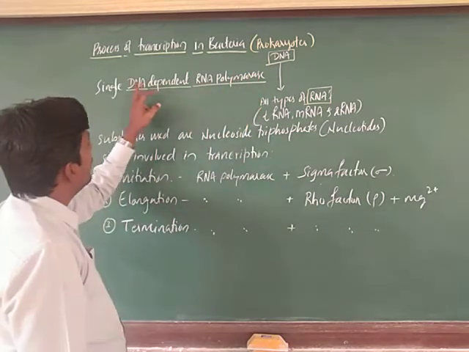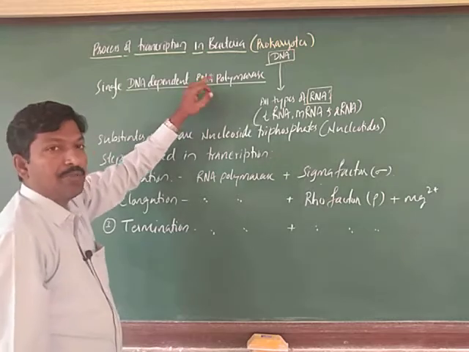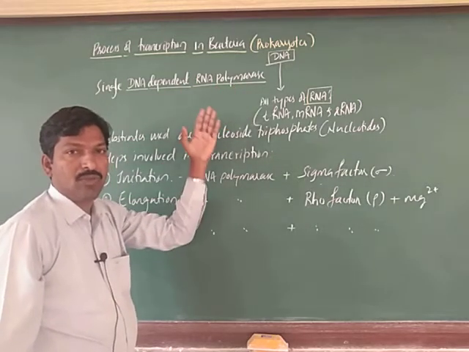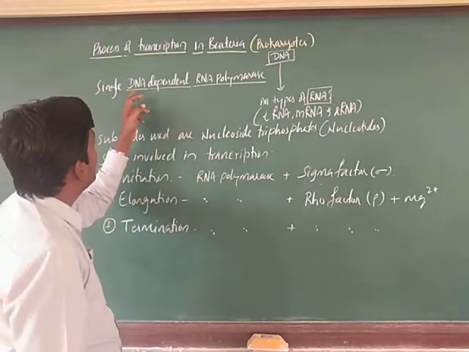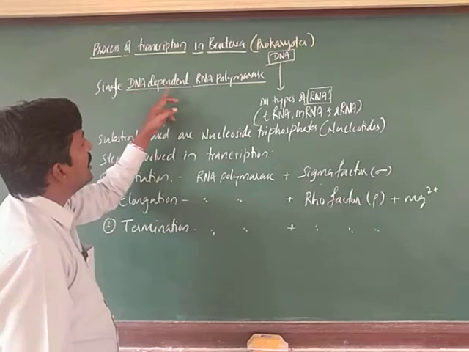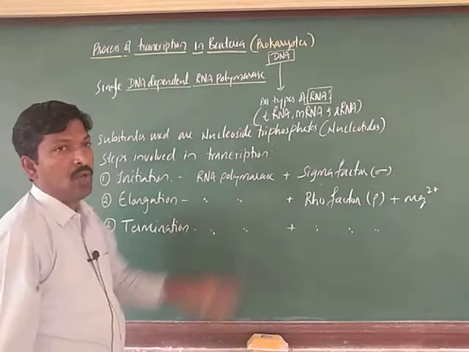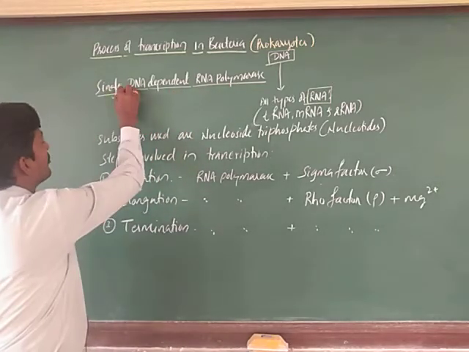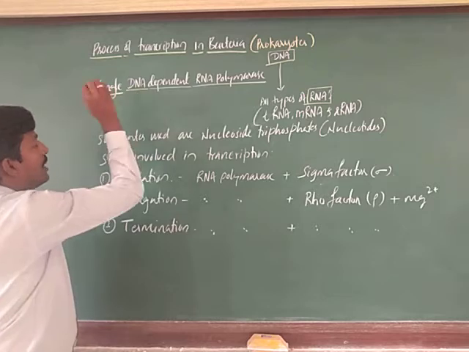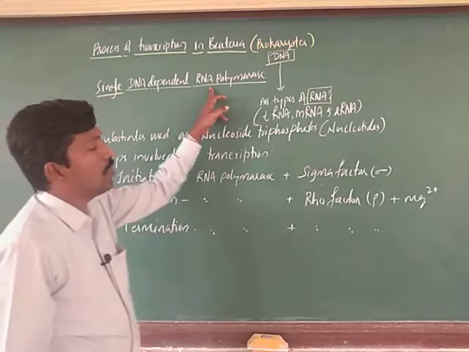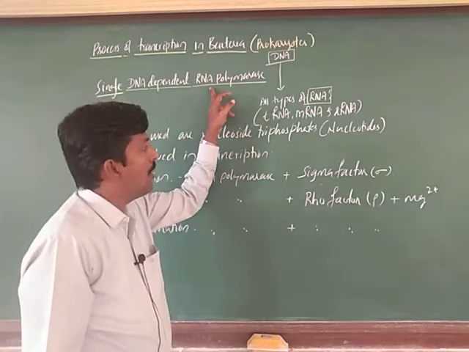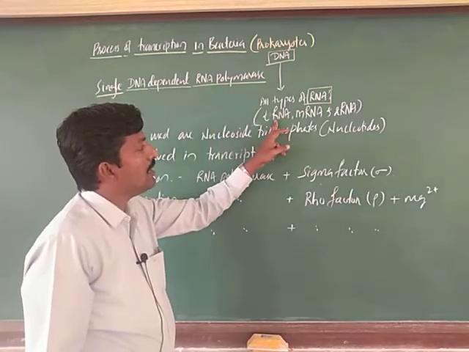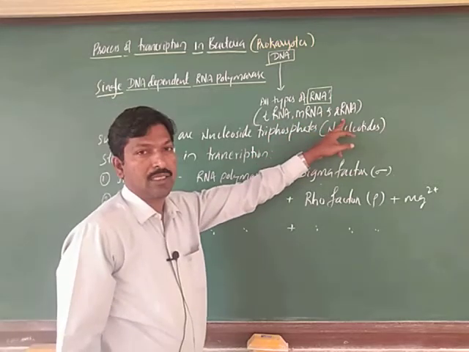This RNA polymerase depends on DNA, hence we call it DNA-dependent RNA polymerase. Why have I used the term single? Single means a single RNA polymerase can perform the formation of tRNA, mRNA and rRNA.